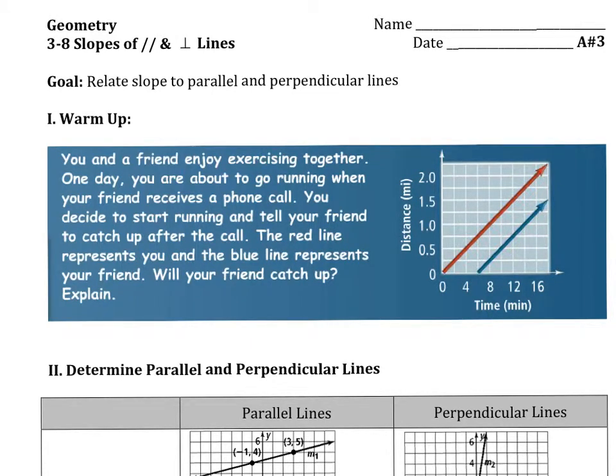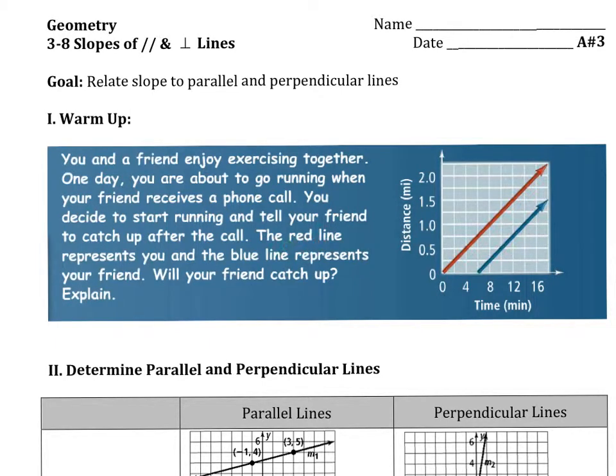So you and a friend are enjoying exercising together, and one day you're about to go running, then your friend receives a phone call, and you decide to start running. So this is you already going. All right, so notice it's the time. After 4 minutes, you are half a mile away. After 8 minutes, you are 1 mile away, etc.